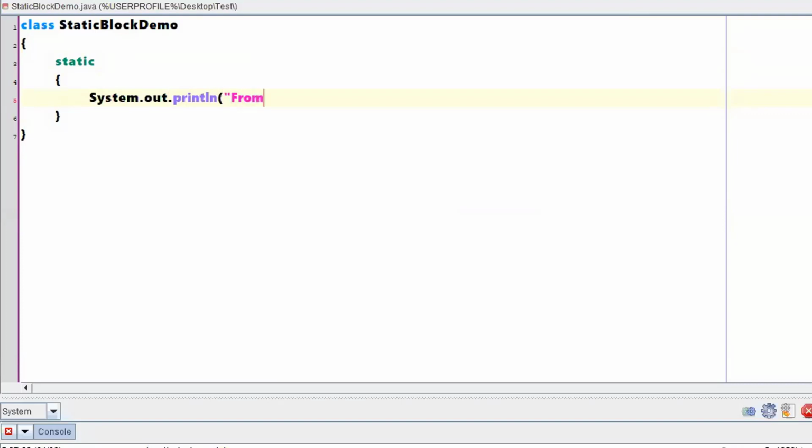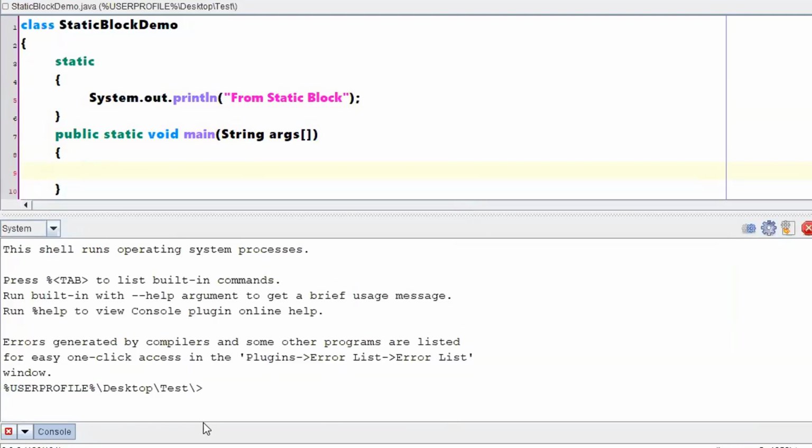Println saying from static block, right? Okay, so this is my static block. So here let me write public static void main string args. So nothing I'm writing in a main method. I am just writing some information with respect to a static block, right? So let me compile and check what might be the output.